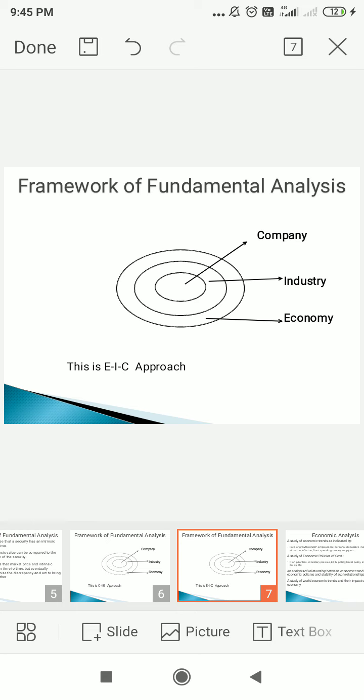So we can use different methods for analyzing the state of the economy. For example, economic indicator. An economic indicator indicates the present status, progress and slowdown of the economy. Again, leading indicator. Now you can take the example of building and construction. You will get the idea. If cement prices increase, then definitely there will be an increase in the cost of construction. Here we can take leading indicator, which indicates what is going to happen in the economy.